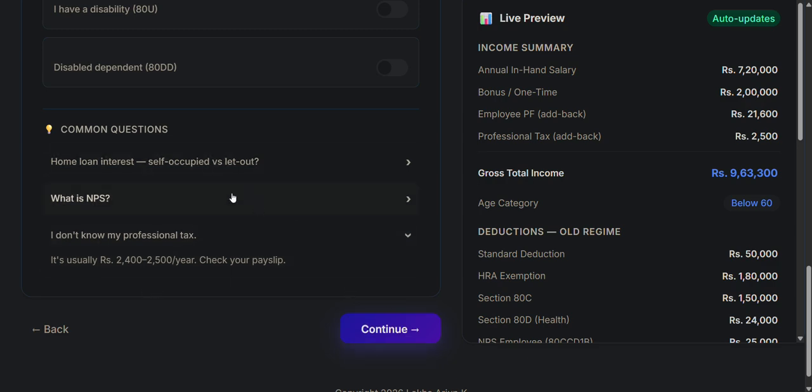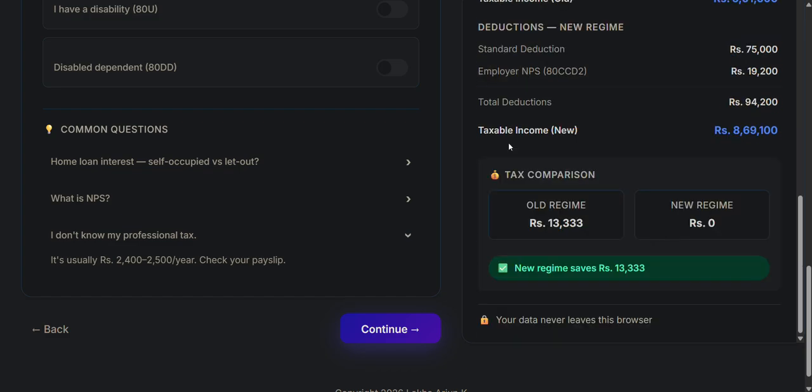All these responses, mind you, are factually correct, and they have been sourced from the income tax department's website. And I'm going to click continue. Before that, as you can see, the old regime still has tax outgo, and the new regime does not have a tax outgo. So the new regime is still winning this battle.